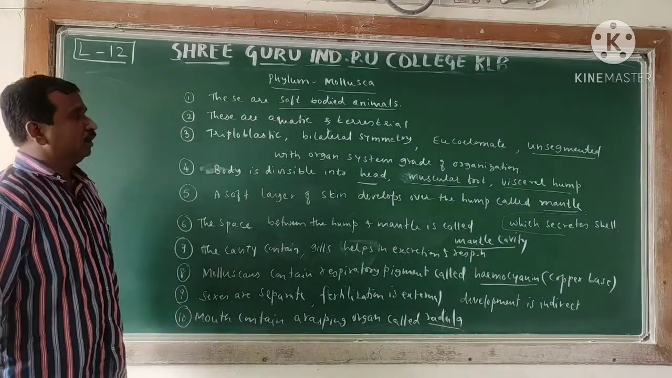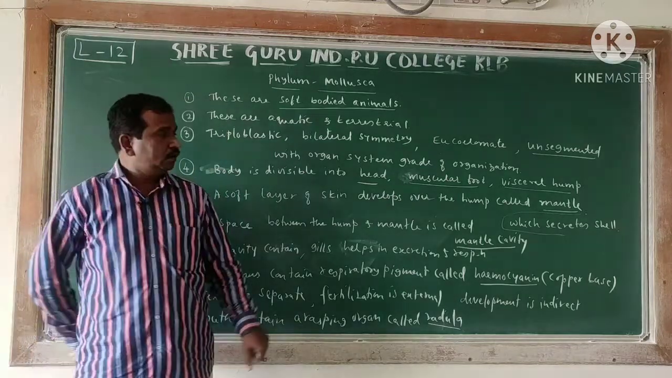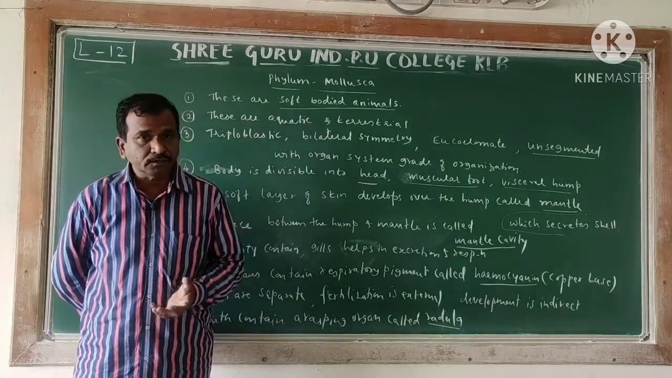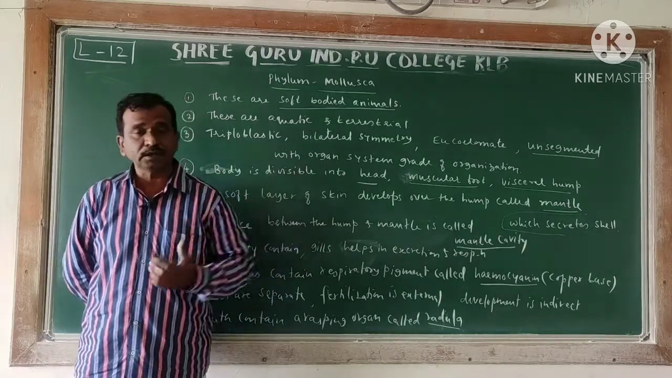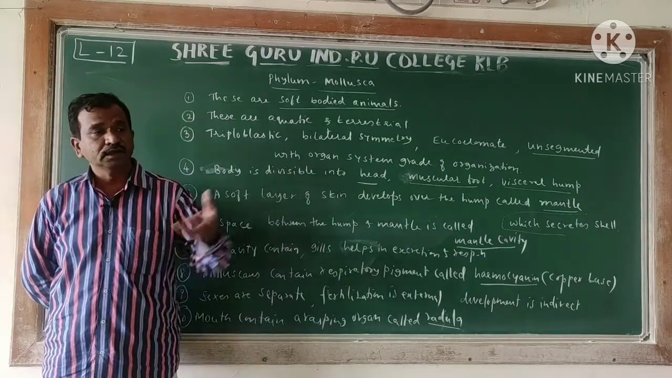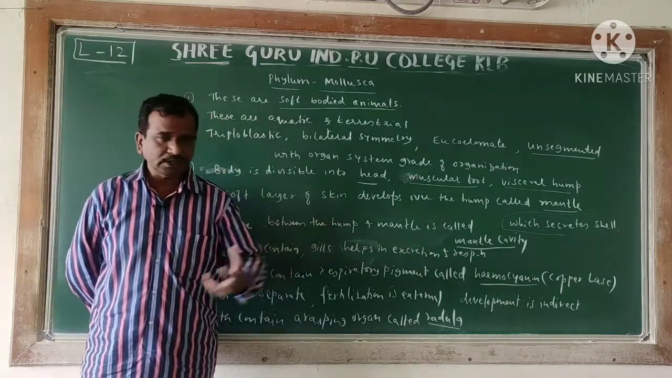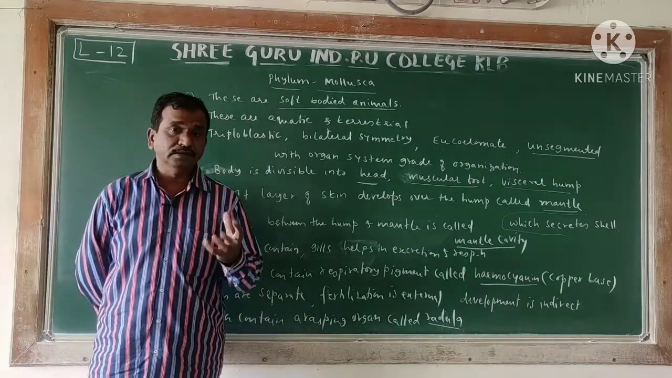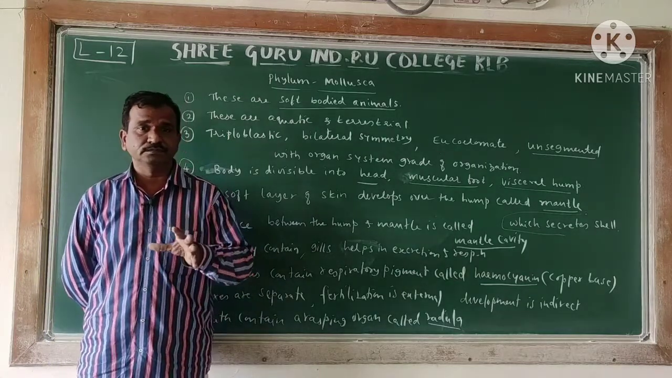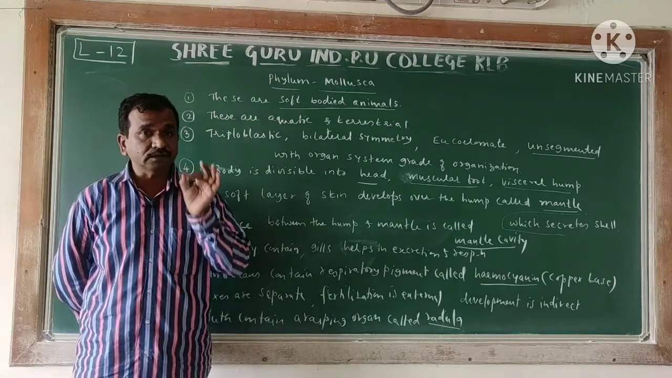Apart from that, protective measures are also found. I told you that a shell is found, made of calcium carbonate, because of which the enemy cannot be identified. If an enemy comes, suddenly you can observe that the sensory organs are also present, and they are sensitive also.